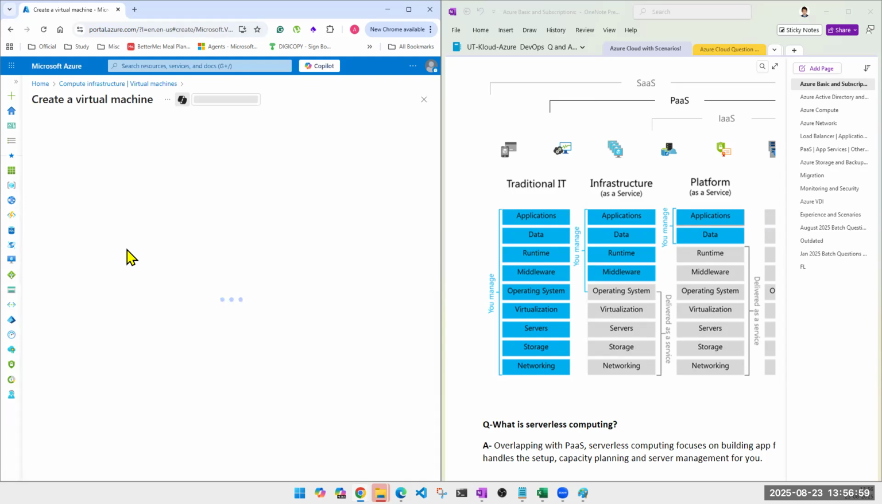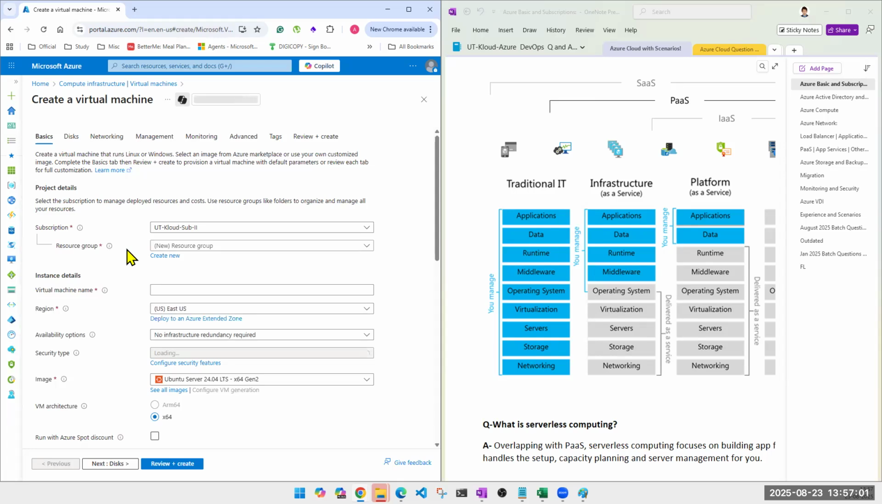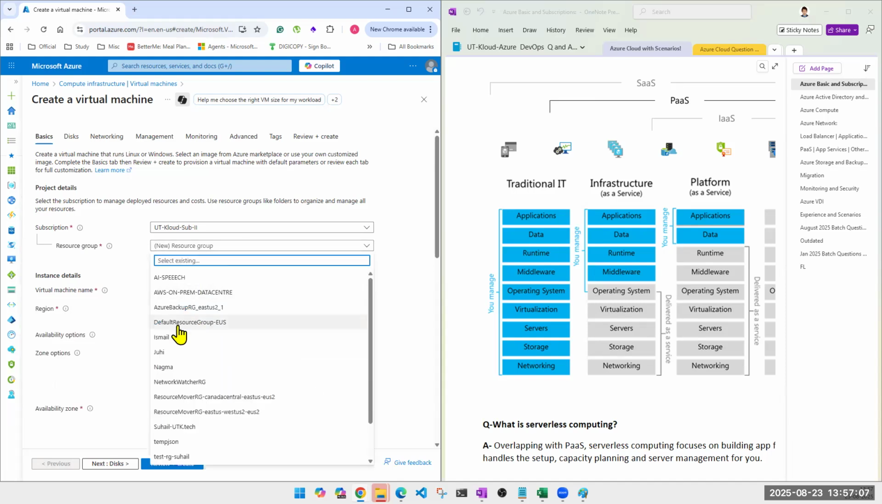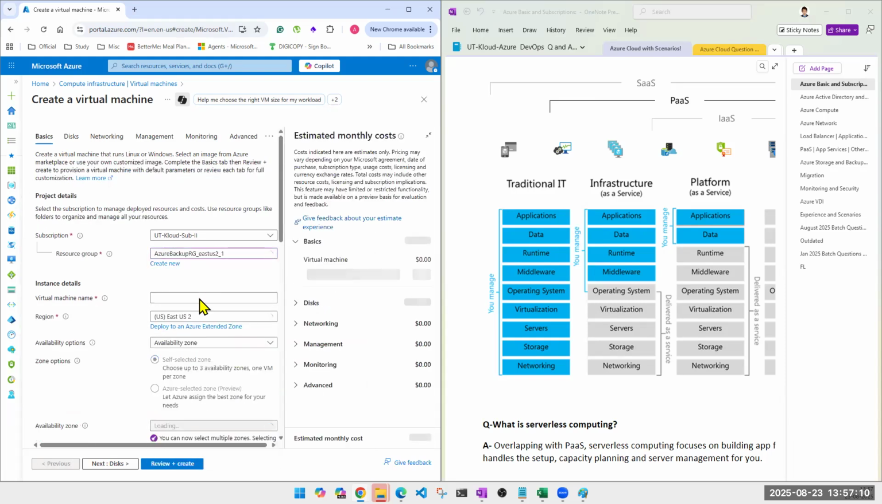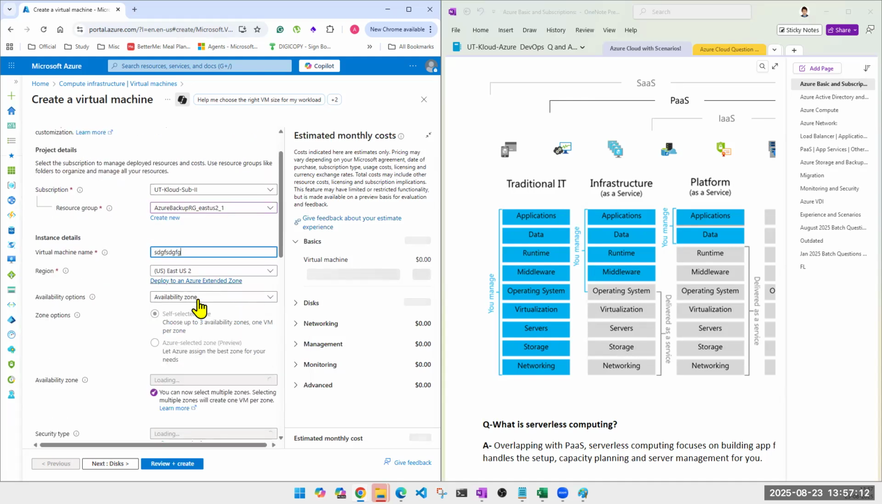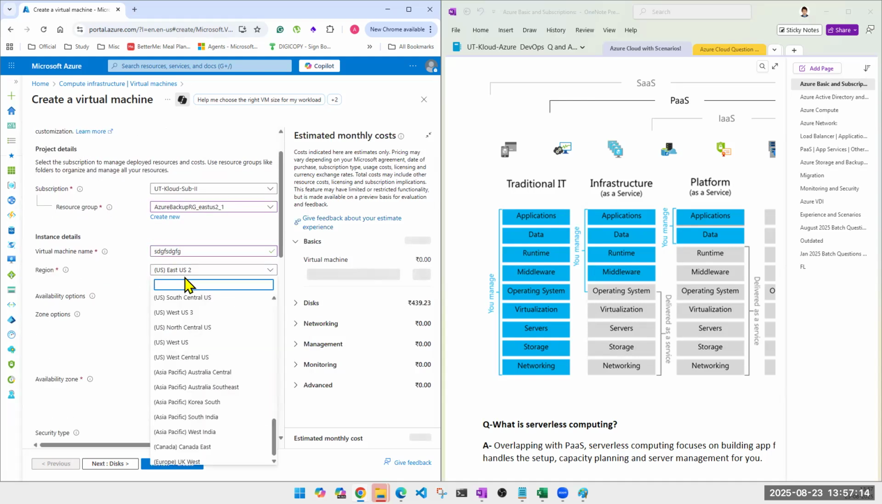Now look at this. It's not possible for an MBA holder to do all of these things, right? Hence, he needs a cloud admin. You will require a subscription, resource group, etc. I'll explain it to you later. Don't worry. Name of the virtual machine, which region. I mean, where are you running your business?